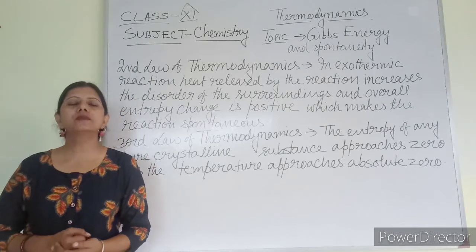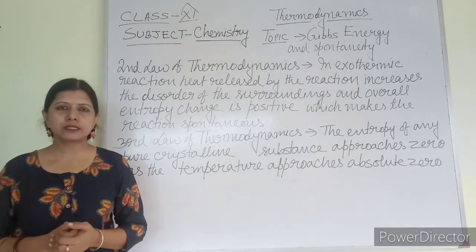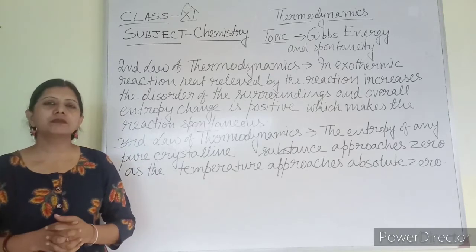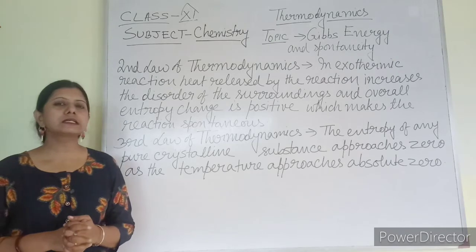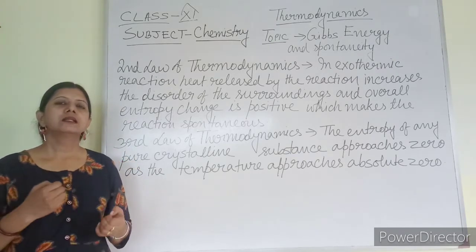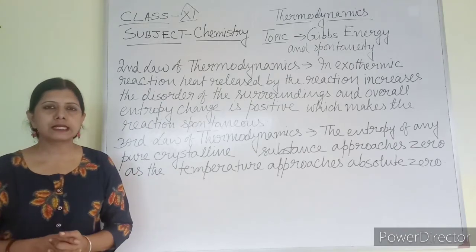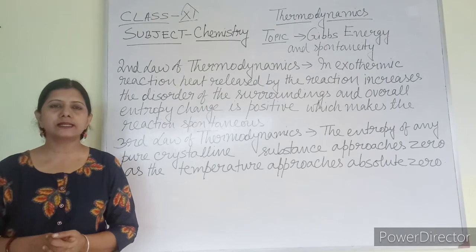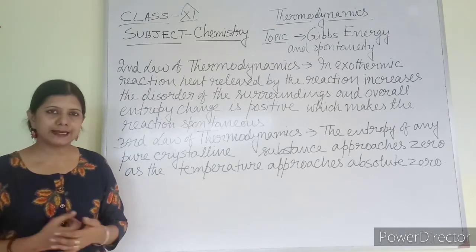We know that movement of particles can be seen maximum in gaseous substances, a little bit of movement can be seen in liquid substances also, but movement is generally very less in case of solid substances. The molecules only vibrate. So in solid substances, definitely the entropy, that is the randomness of the molecules, will be very less.